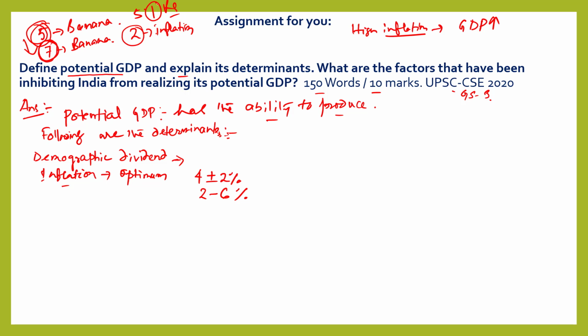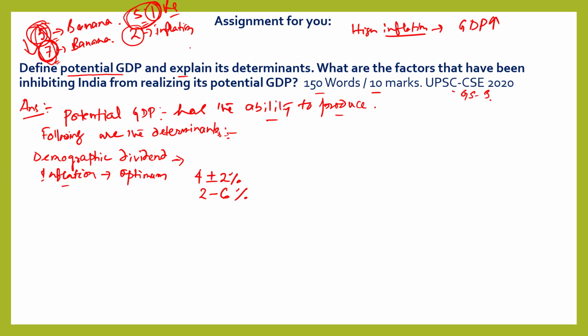GDP increases to 5.1, and this 5.1 increment is because of the inflation. So due to this inflation GDP increases, but that increase in GDP is not that significant, like in this case. That means due to higher inflation, there is a partial increase of GDP, but in reality the scenario will be different.